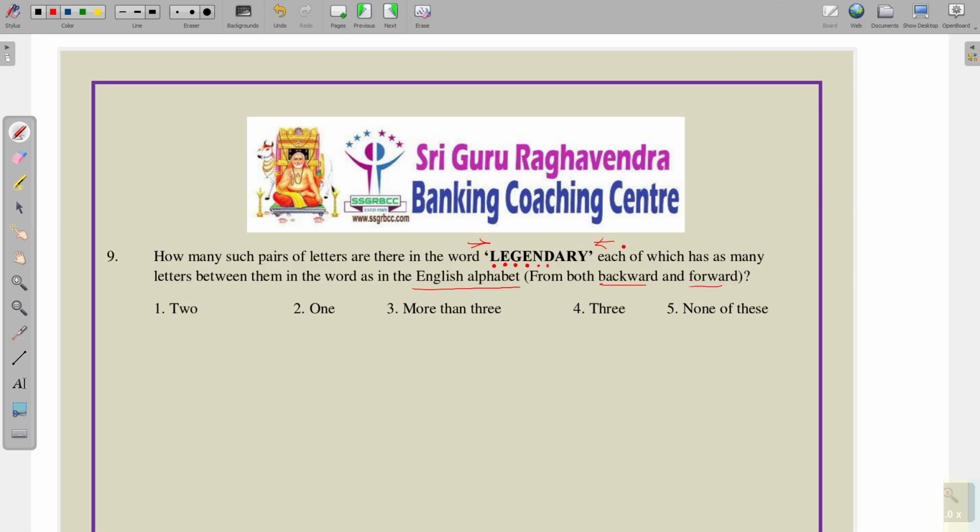Then backward, we will try from backward. So if you start with backward, only D and G: D, E, F, G. Only G and D is the combination in English alphabets. So only one is coming from the question.